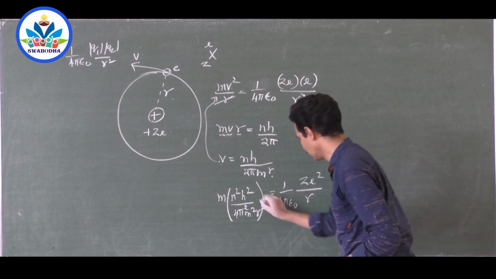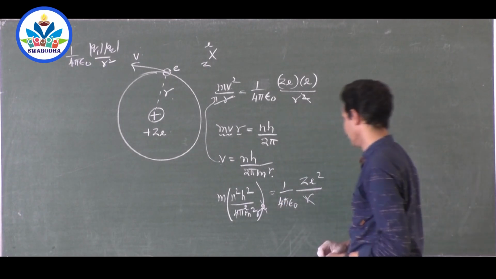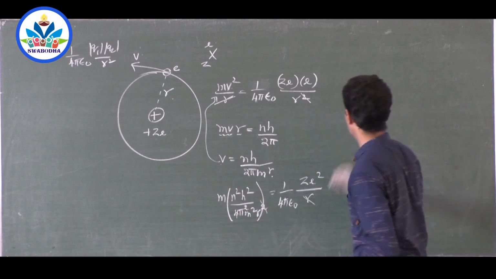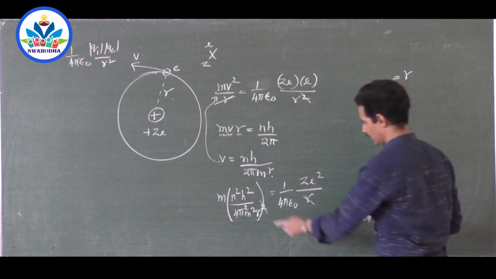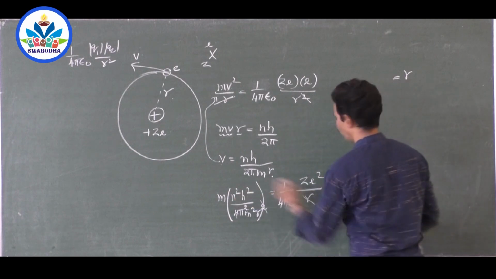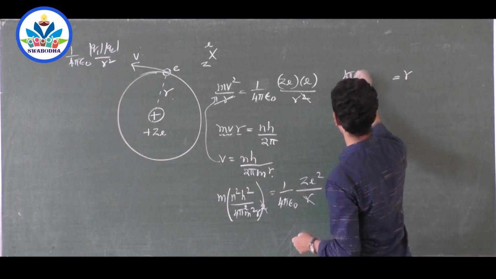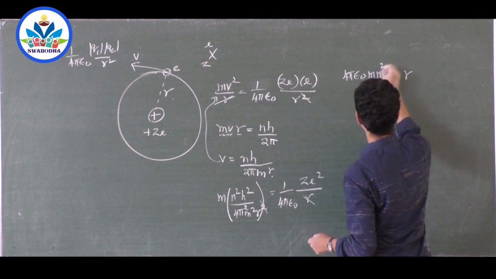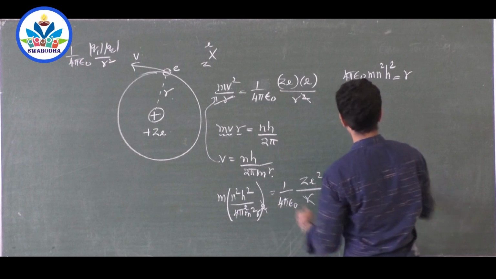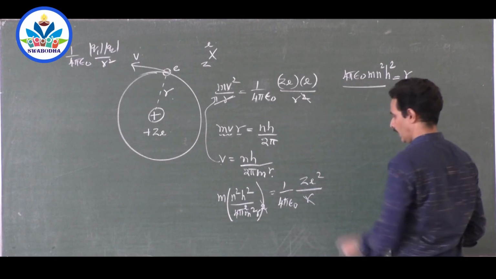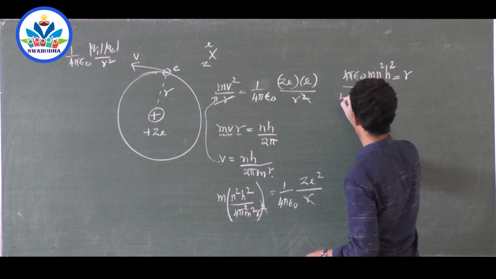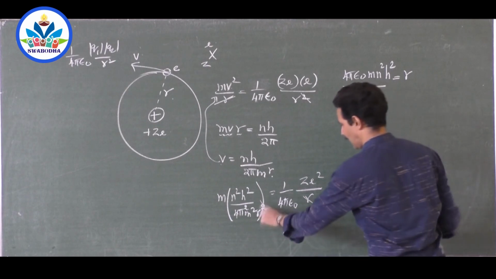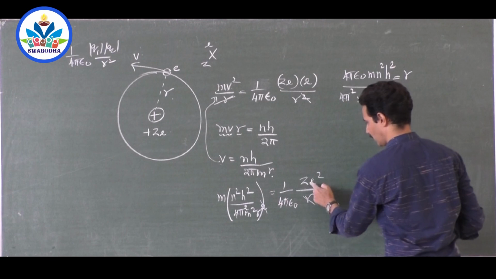Can I cancel one r here? But this r I need. I will bring this r here, remaining things this side. So on the right hand side I have r, then 4 pi epsilon naught, the whole thing here, n squared h squared divided by 4 pi squared m squared r squared. One r has cancelled and I have brought it here.